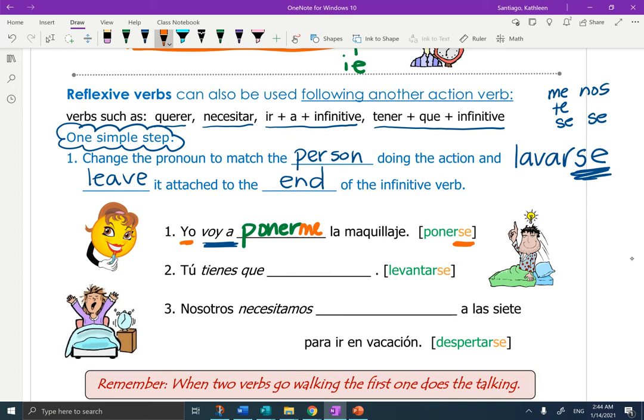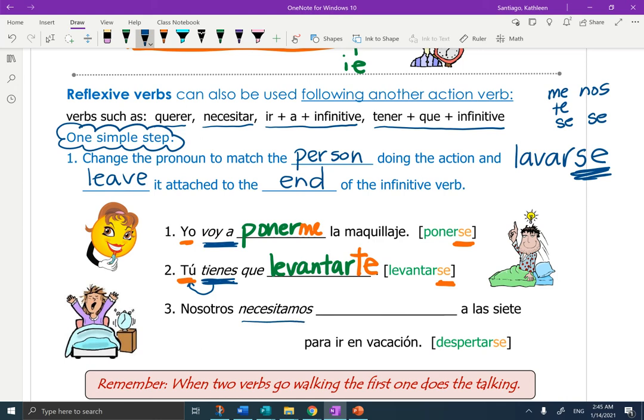Let's get número dos. Tú tienes que blank, and it's levantarse. Okay, so you have to get up. So again, let's take the full verb because this tienes que is already conjugated to match tú. So now we have to take the full verb, levantar. Now make the se match tú by making it te and leaving it attached to the end. Tú tienes que levantarte.